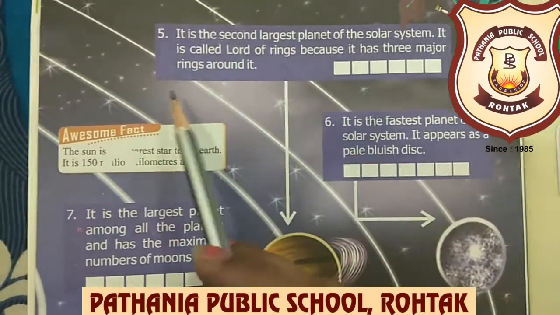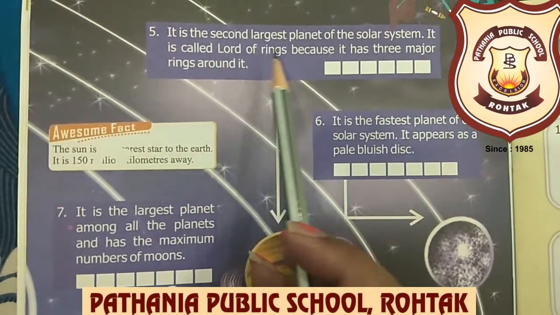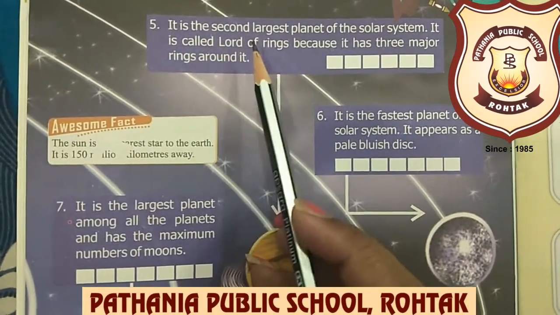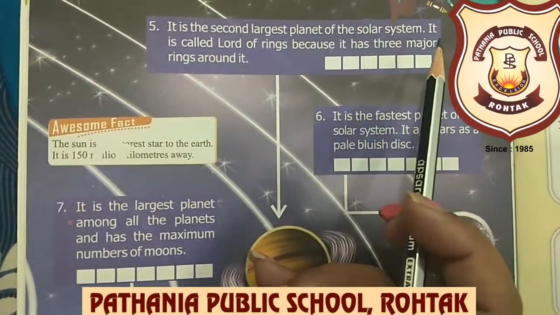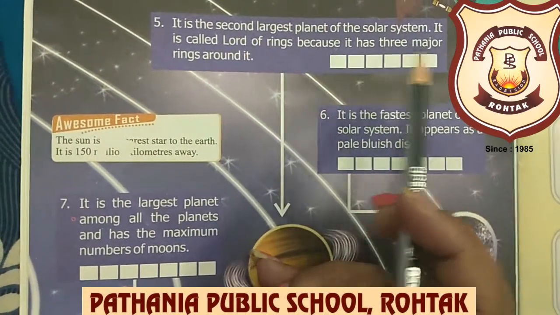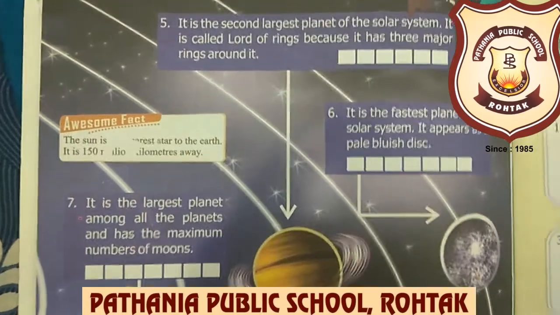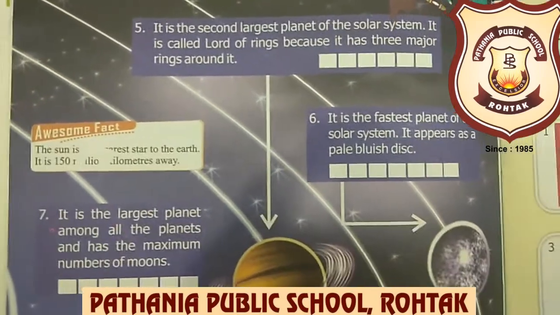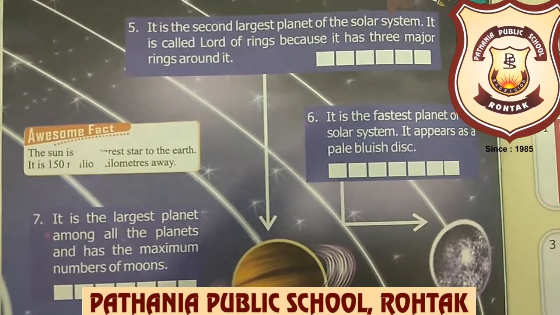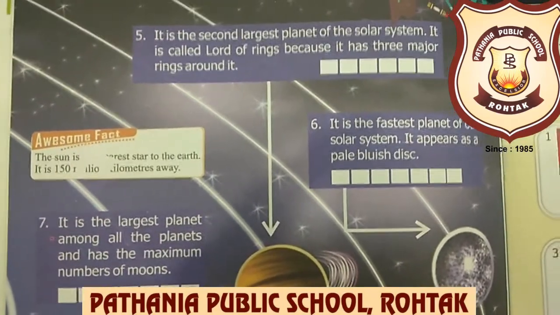Now beta, our fifth clue is it is the second largest planet of the solar system. Yes, it is the second largest planet of the solar system. It is called Lord of Rings because it has three major rings around it. Yes beta, this planet is known as Lord of Rings. Why is it called so?